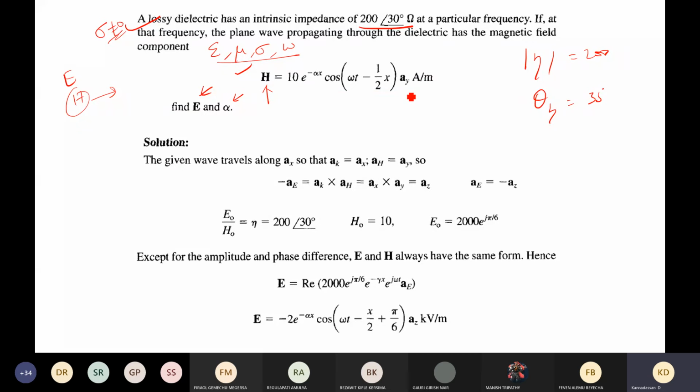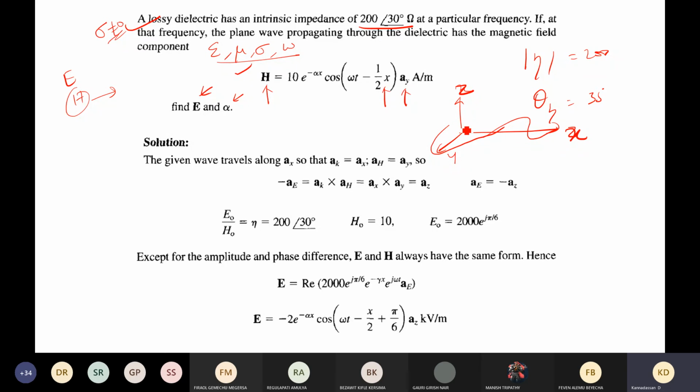The magnetic field is oscillating in the y direction. That means along this z direction, if this is the x direction, the magnetic field is available. The magnetic field is oscillating in the y direction, and the wave is actually traveling along the x direction. So this is the x direction, then this is supposed to be the z direction. Now the question is, in what direction will this electric field be available?